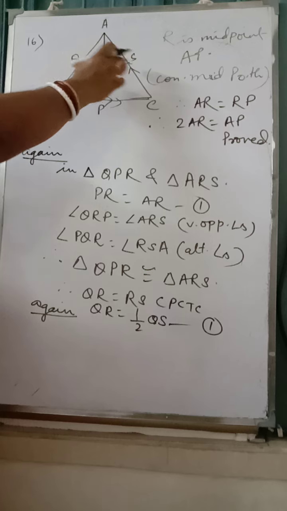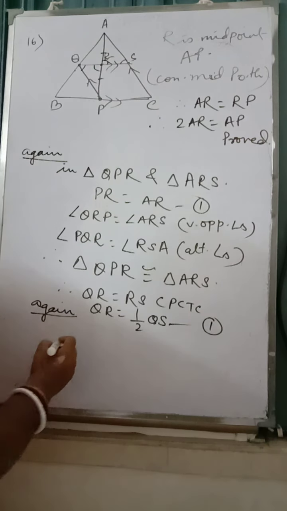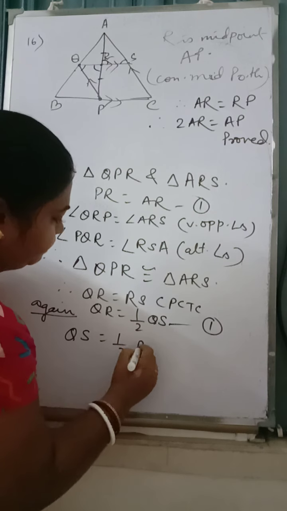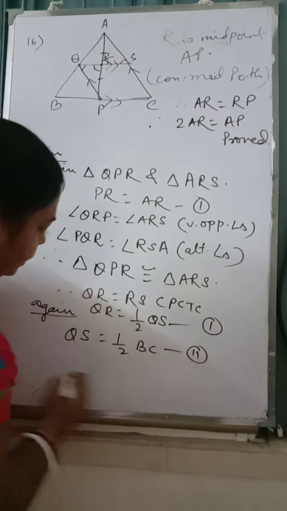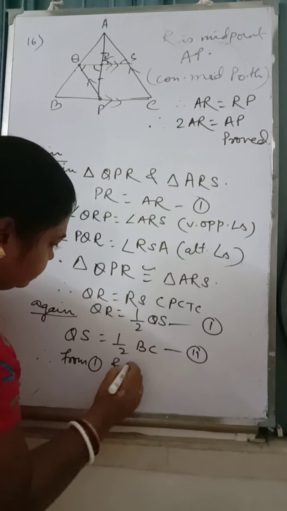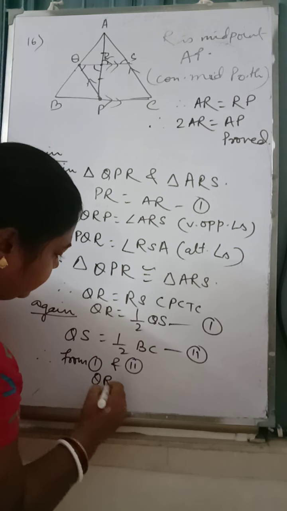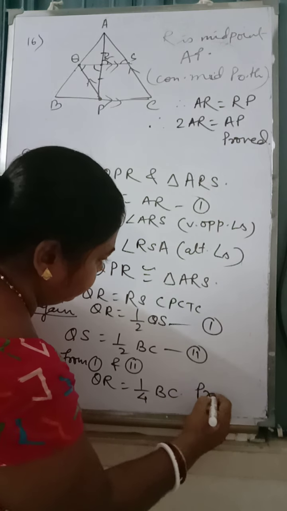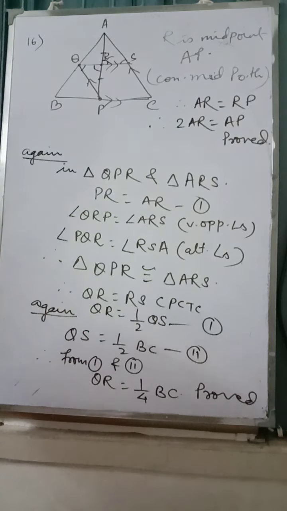So we can write now half of QS is QR. Again, QS is equal to half of BC. So from 1 and 2, QR is equal to 1 by 4 BC. Proved. This is the second proof we have to do.